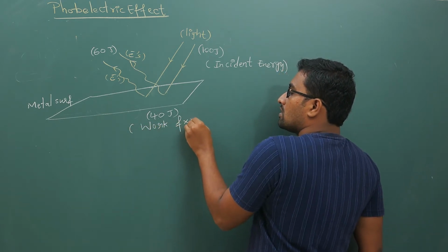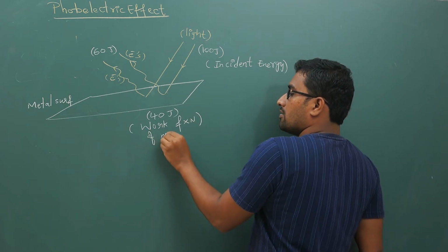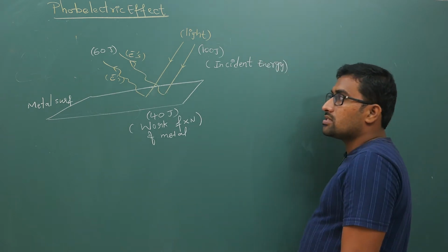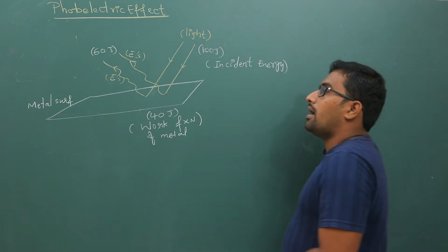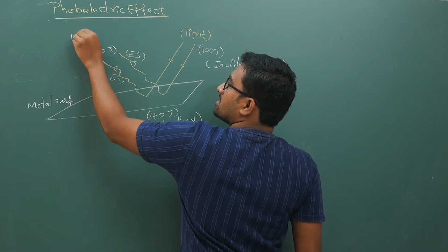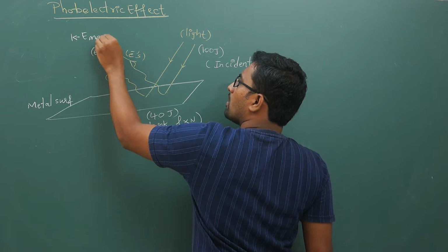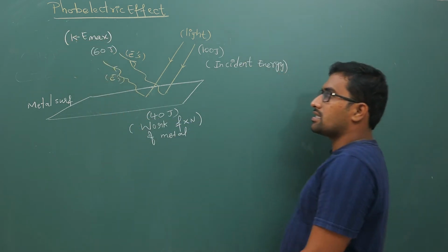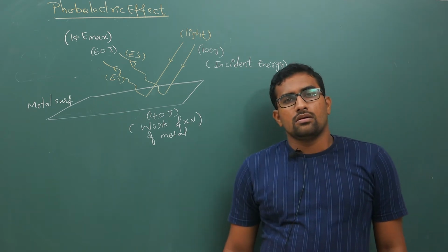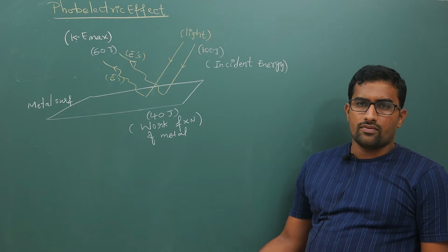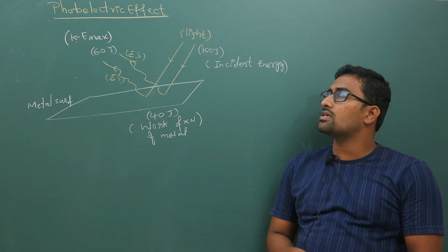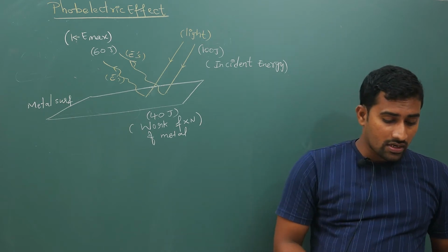Now this work function of metal, what is it? I will talk about it in detail, don't worry. So your 40 joules is your work function of metal, and your 60 joules is kinetic energy, KE max. What is this KE max also? I will discuss that, don't worry. So my point is, in general, when light falls onto the metal, electrons will be emitted out. That emission of electrons from the metal surface is called photoelectric effect.